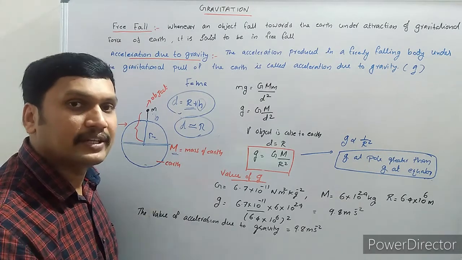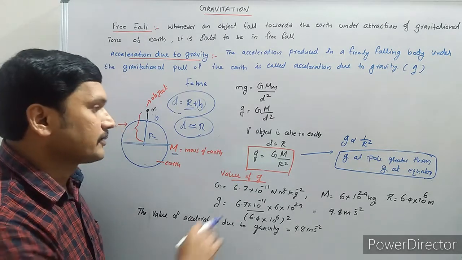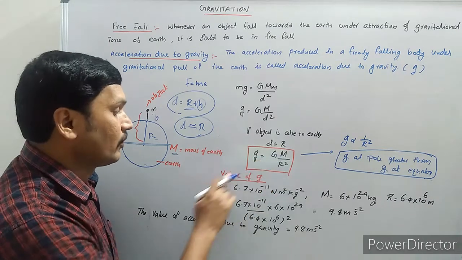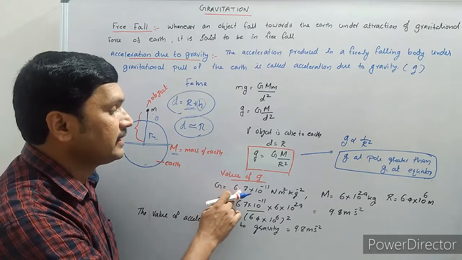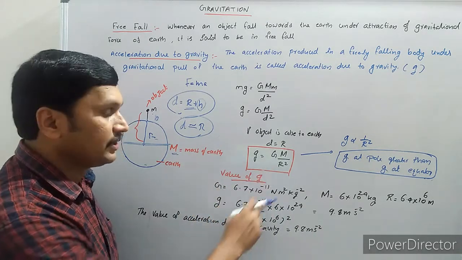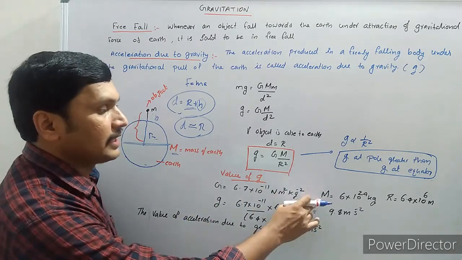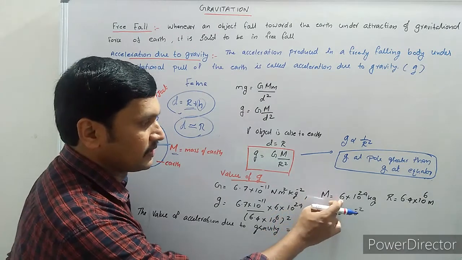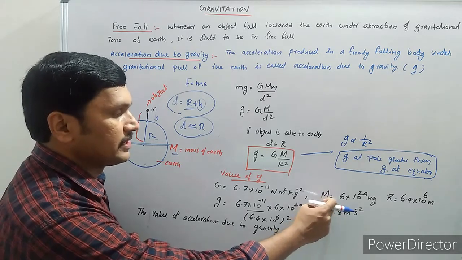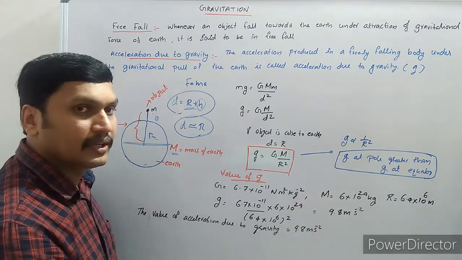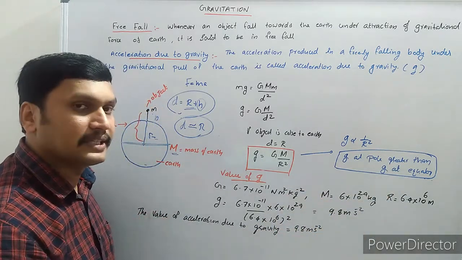Now let us calculate what is the numerical value of acceleration due to gravity. For that, we are substituting all these values. We know what is capital G, the universal gravitational constant, equal to 6.7 into 10 raised to minus 11 Newton meter square kilogram raised to minus 2. That is G. And mass of the earth is approximately M is equal to 6 into 10 raised to 24 kilogram. It's an approximate value. And the radius of the earth is equal to 6.4 into 10 raised to 6 meter.